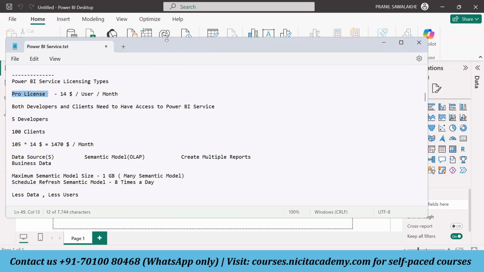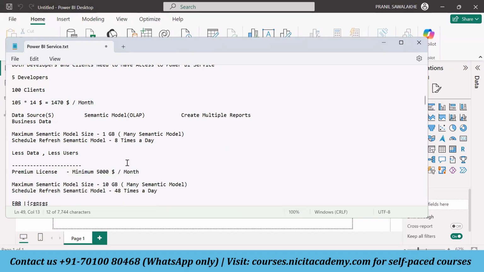These licenses will be taken care of by the top level management in your company, or the admin team or architecture team, who would be more focused on these licensing things. But being a Power BI developer, you should know how many licensing types there are, and with respect to the interview also, you should know what you mean by the pro license. This kind of questions would definitely be asked in the interview, guys.